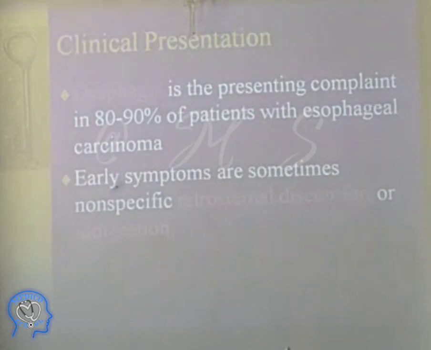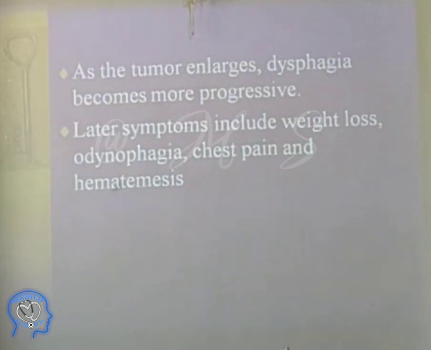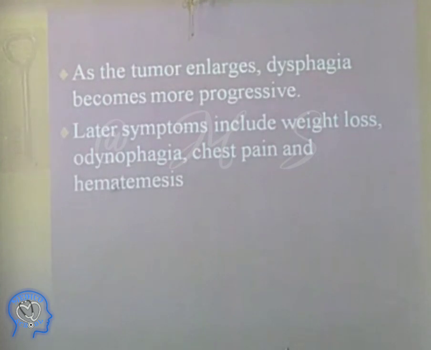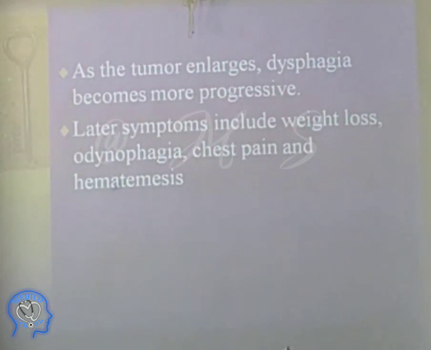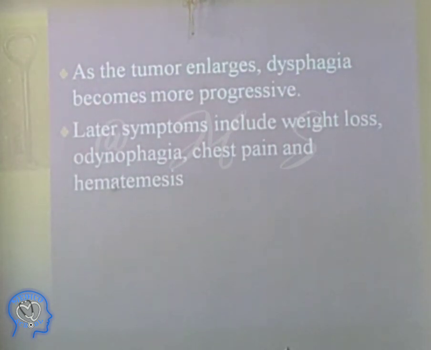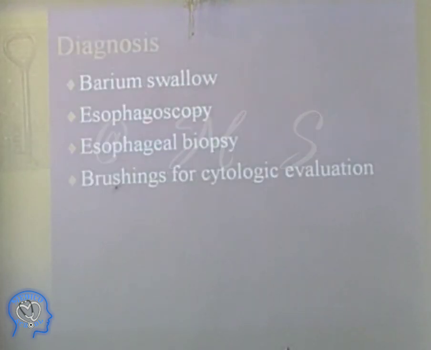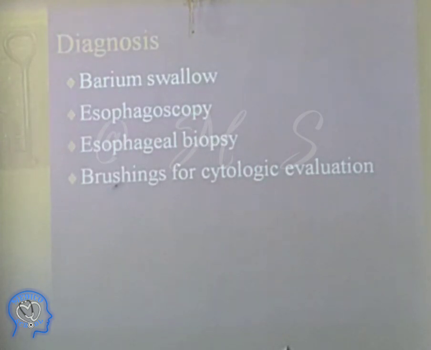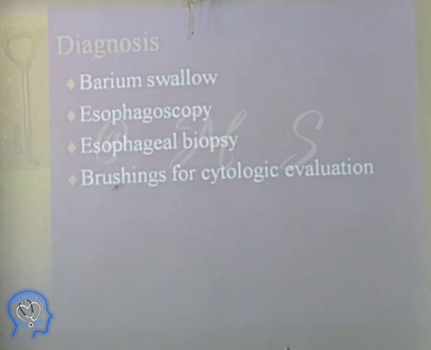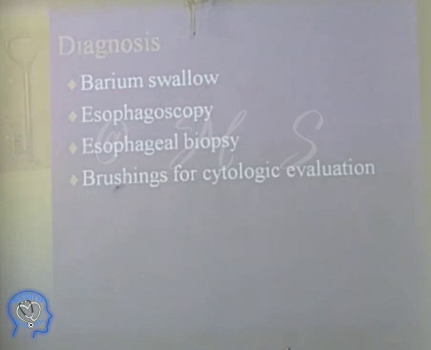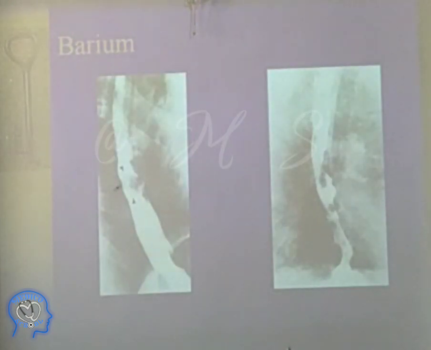Definitely, when the tumor enlarges, the dysphagia is more aggressive. The whole lumen is blocked. The patient cannot eat and drink. It is diagnosed by barium swallow, esophagoscopy, esophageal biopsy, or brushing for cytology, and a CT scan also. That is the barium swallow. You can see the tumor over there.